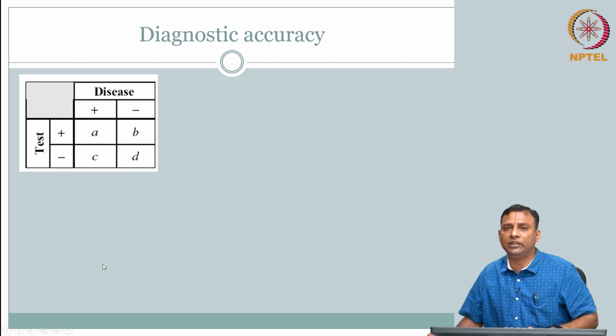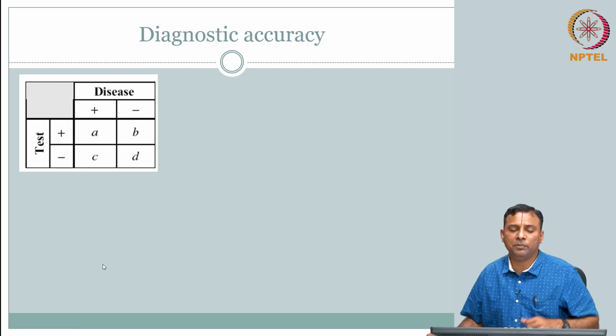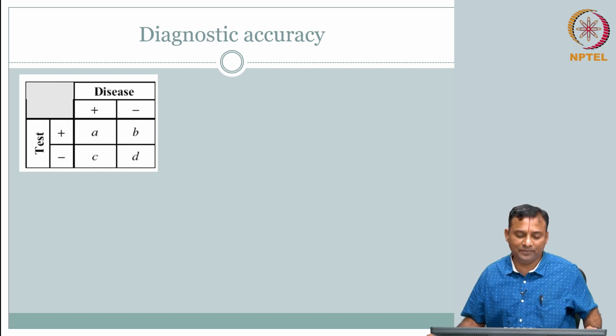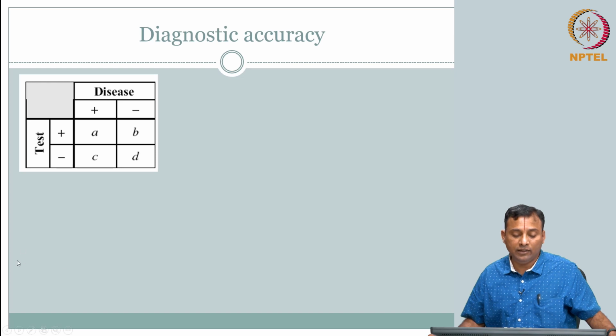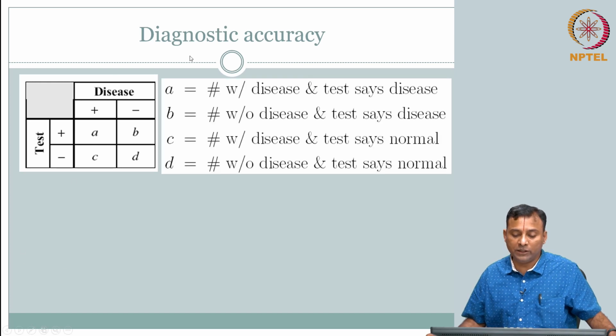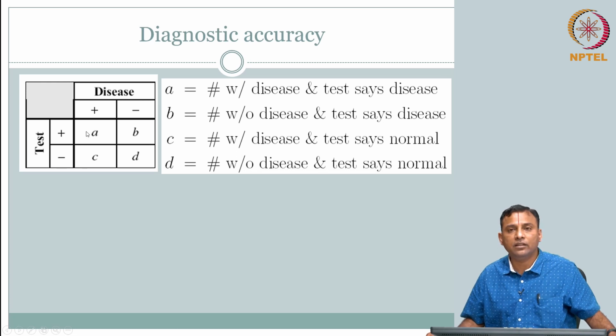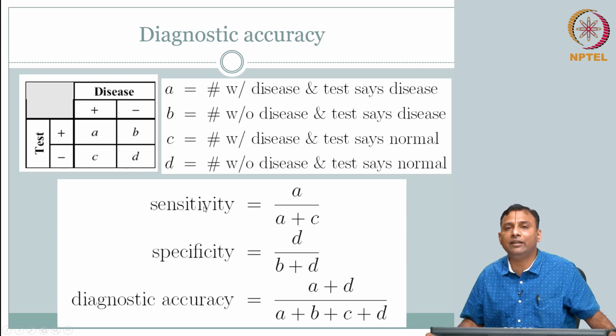In other courses, when you have done this, you would have heard people talk about the confusion matrix. So, from here you can get different values, A, B, C, D are the values here. You can have all the different cases with the disease and test, 4 different combinations. Typically you are interested in sensitivity, which is a fraction of A. What is A?